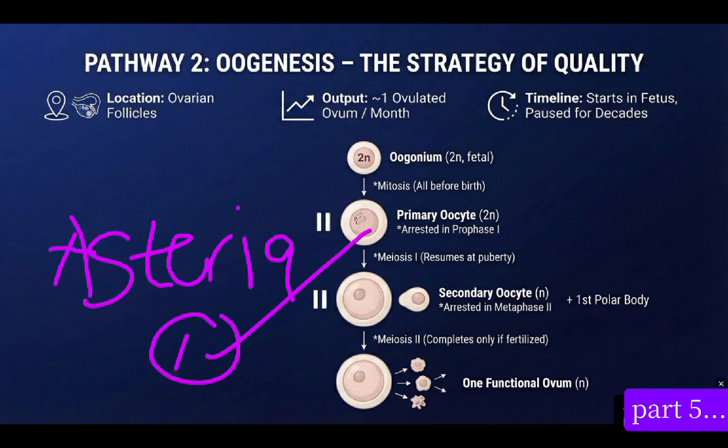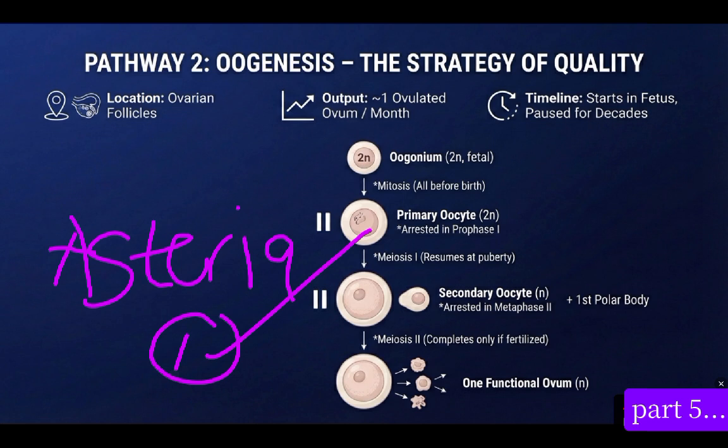So oogonium undergoes mitotic cell division to form primary oocytes and a polar body. A polar body is a cell that does not have much cytoplasm. Their cytoplasm is so small. The main reason your body is forming this polar body is in order to convert this diploid cell to haploid cell.